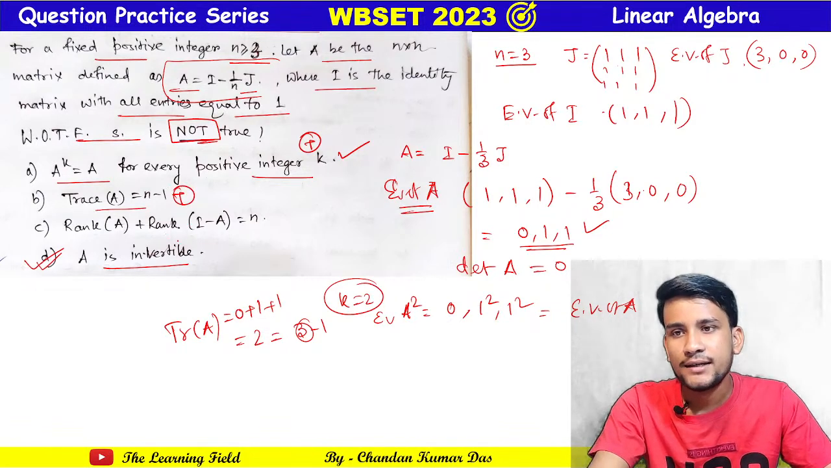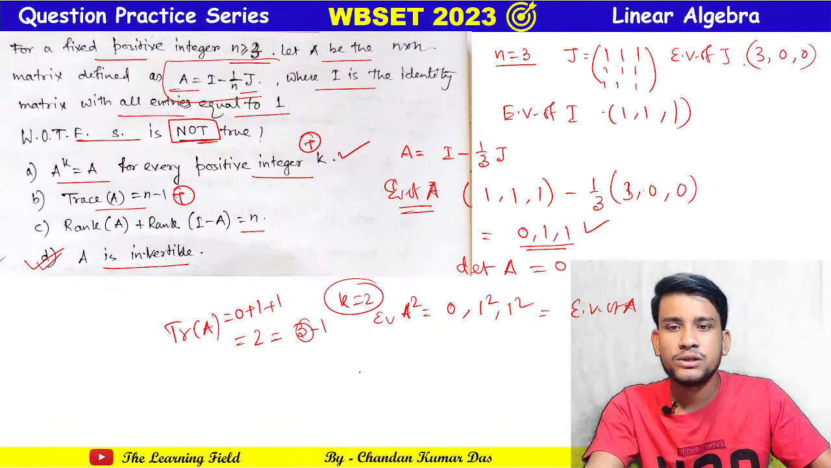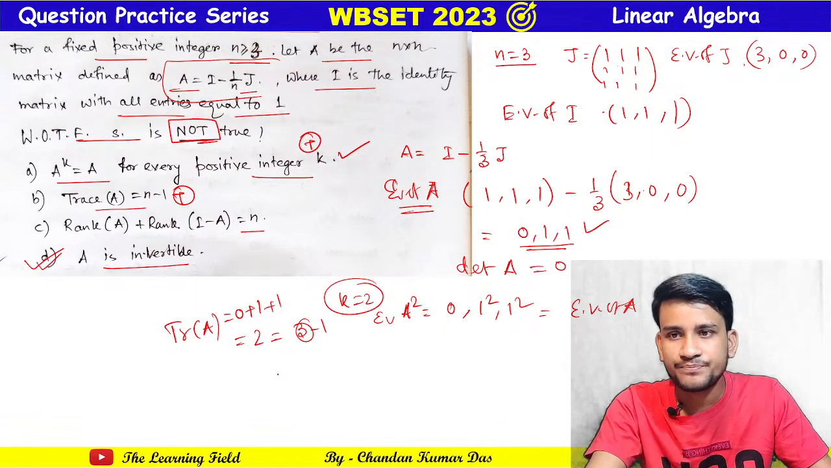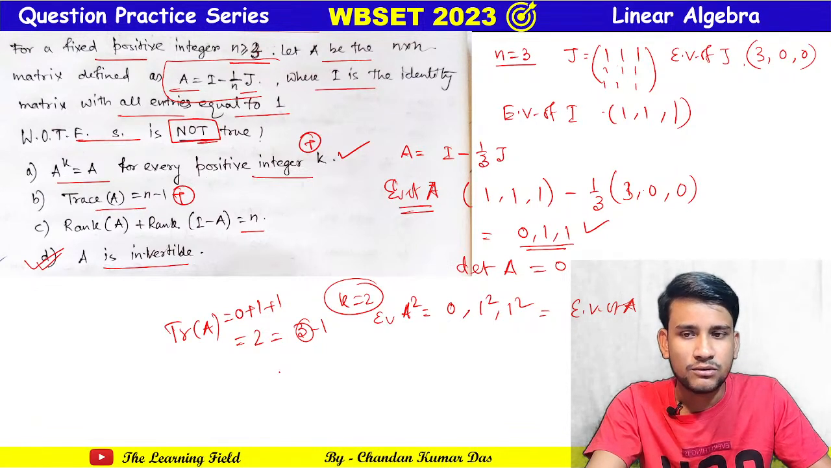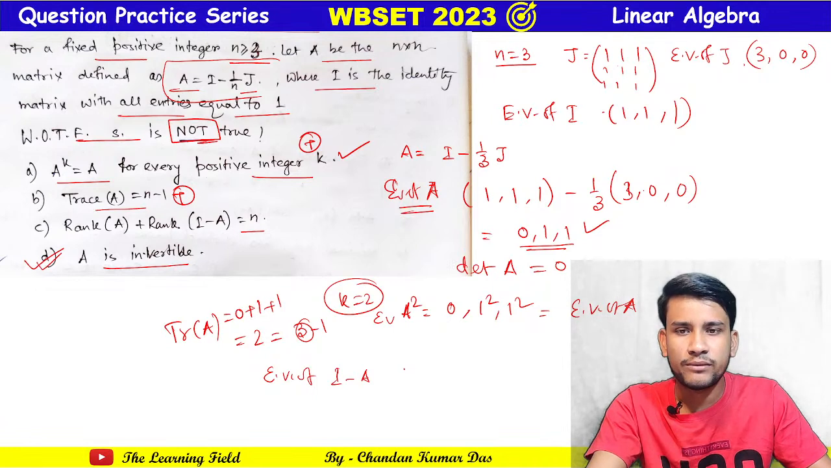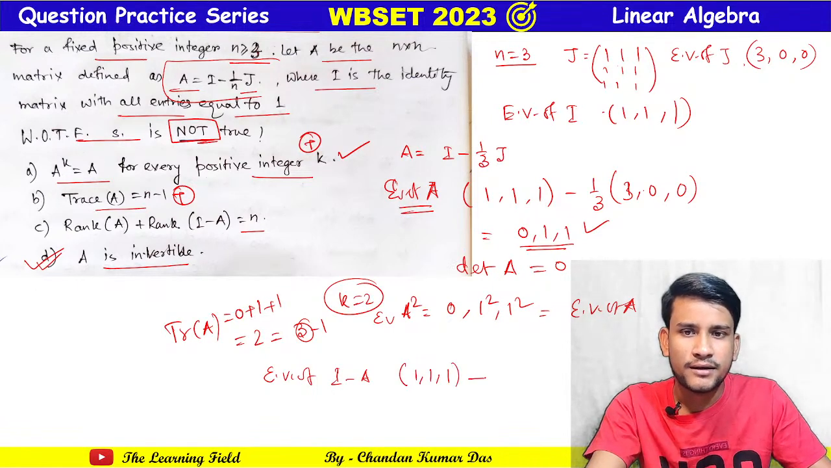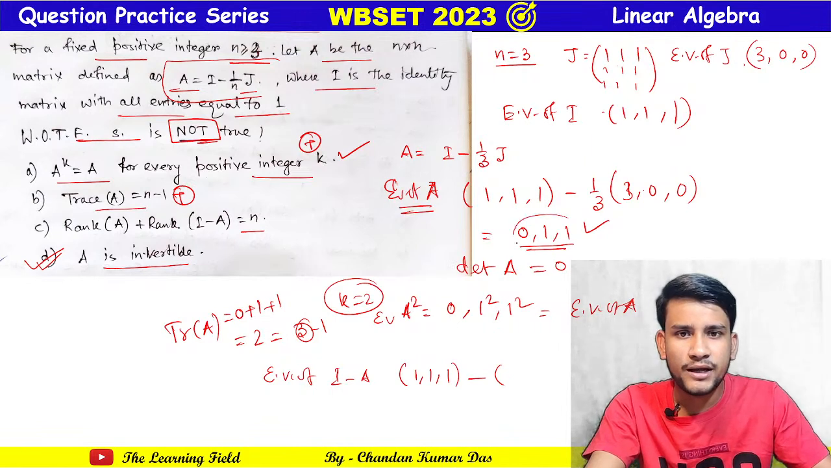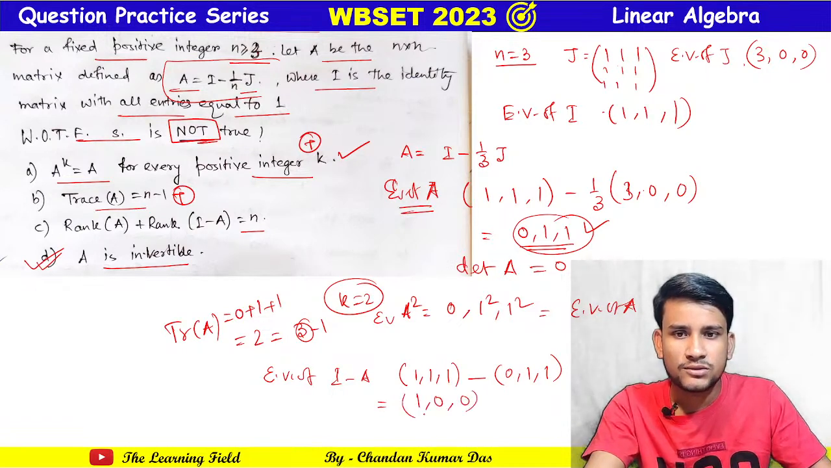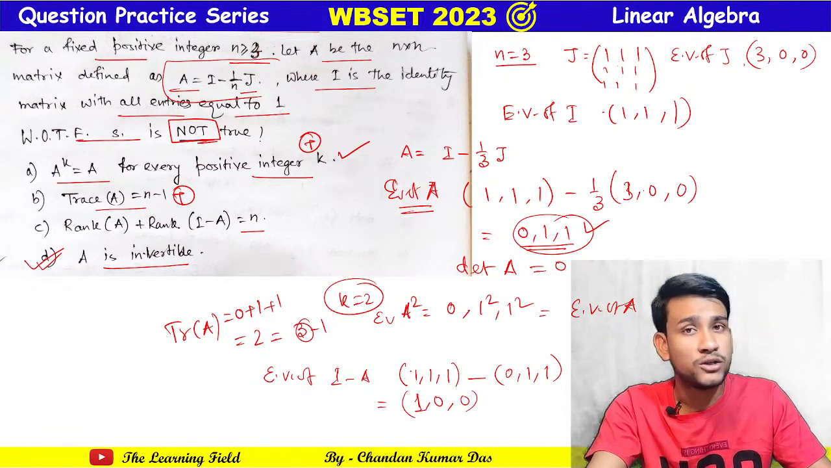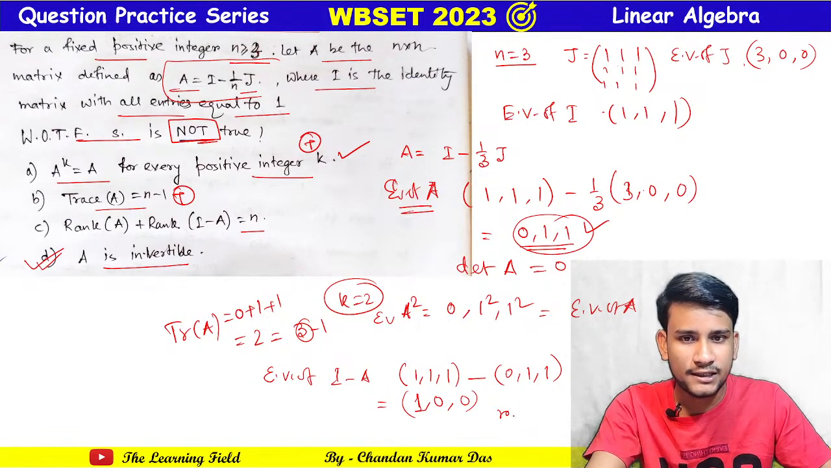And rank of A plus rank of I minus A is n. So you can also verify that. I first find the eigenvalues of I minus A. So the eigenvalues of I minus A: the eigenvalues of I are 1 1 1, minus the eigenvalues of A, which are 0 1 1. So this is equal to 1, 0 and 0. So here there is only one non-zero eigenvalue, that is, rank of I minus A is equal to 1.